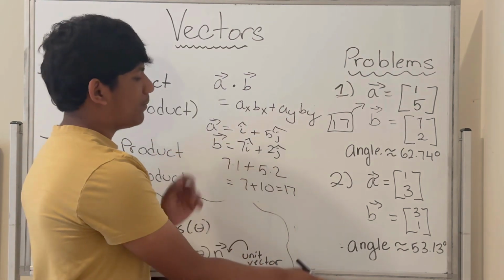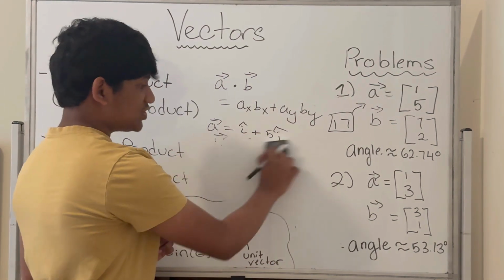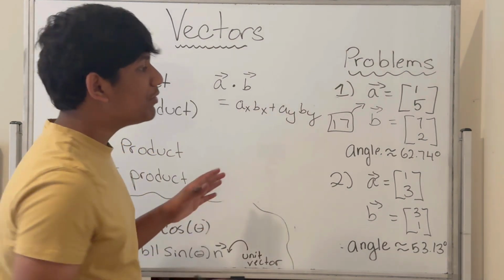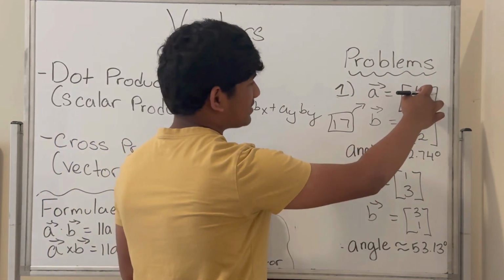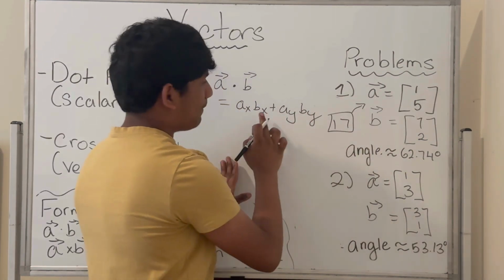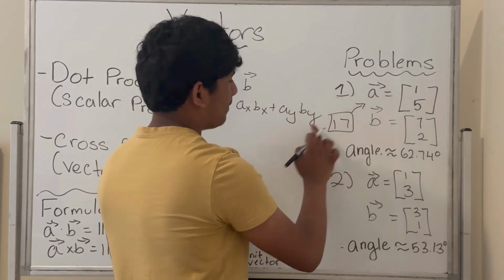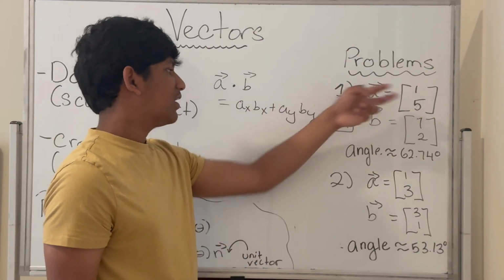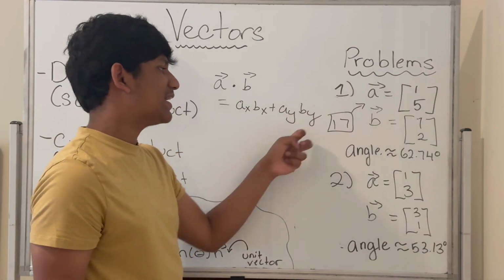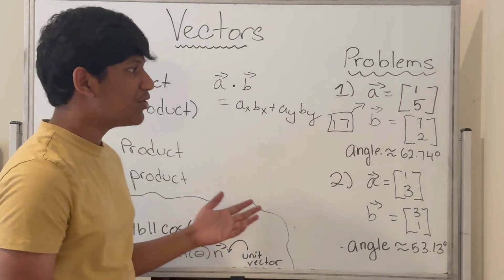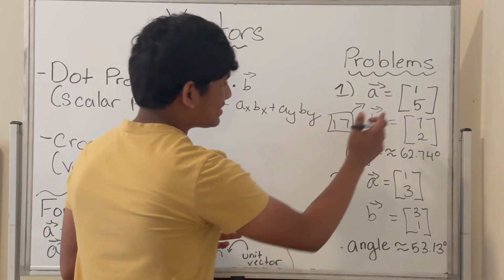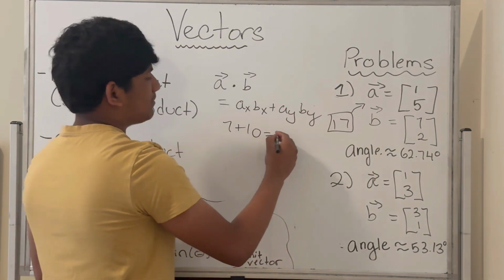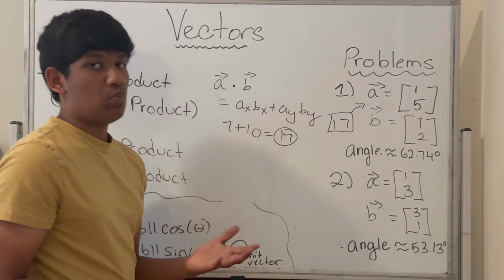Instead of writing the component form each time, we can make a simple observation and save ourselves from this tedious work. So in other words, if we realize ax is just this, and bx is just this, and ay is just this, and by is just this, we simply can multiply the top two components and get the value over here, and the bottom two components and get the value here, and add them together. So we could have just gone directly into this by saying 1 times 7 is 7, plus 5 times 2 is 10, and adding them together to get 17, and boom, we're done.